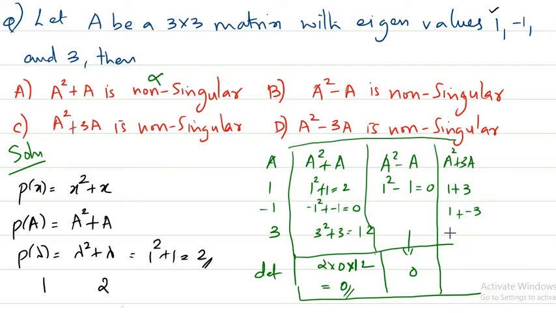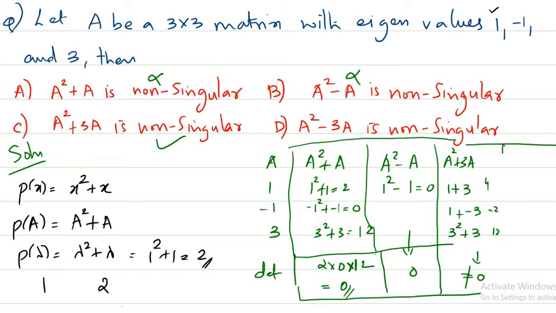Then we have 3 squared plus 3 into 3. So what you get here is 4, minus 2 and 9 plus 3, 12. So obviously the product is not equal to 0, so this is actually a correct option. Here we got 0, right? So this is a wrong option.